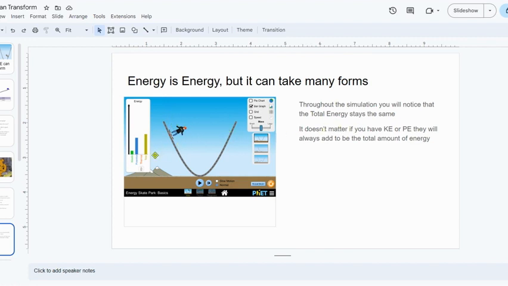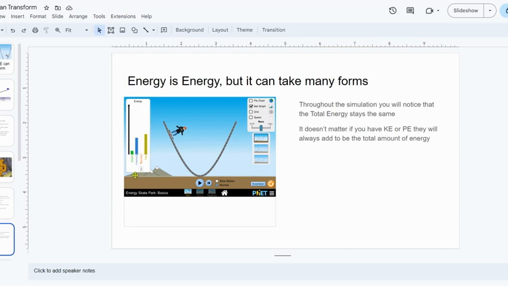I made the point on this slide that if we take a look at the total amount of energy, it's going to add up to be the same. You learned in seventh grade science about forces. They teach you about the sum of the forces. Sum means add them all together. Well, here in eighth grade, we're doing similar things.